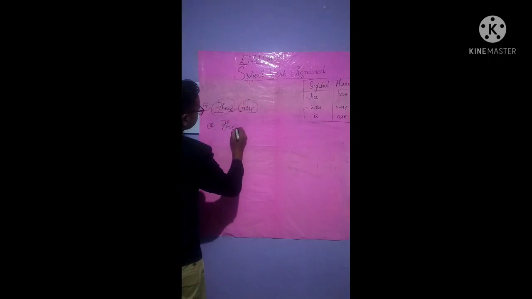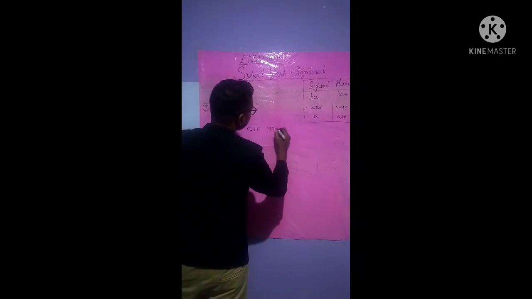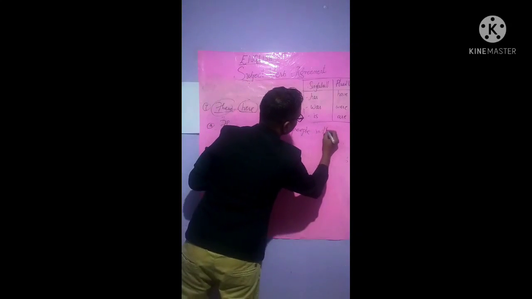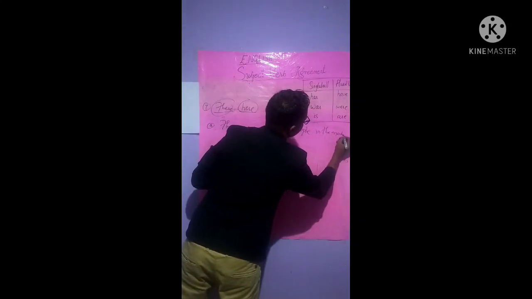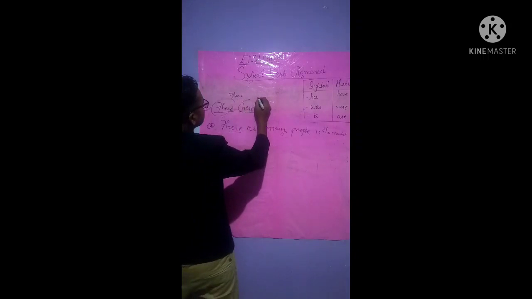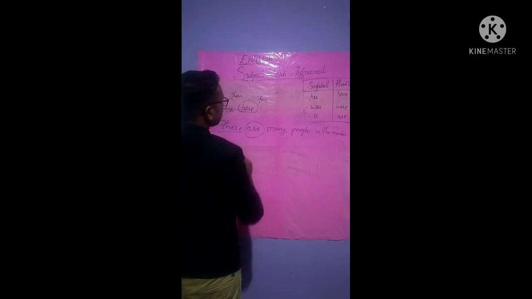There are many people in the market. Now see, if there is use of these, there, here, there, isn't it? So if the involvement is this, the "are" is used. That is a plural verb, isn't it? Plural verb.